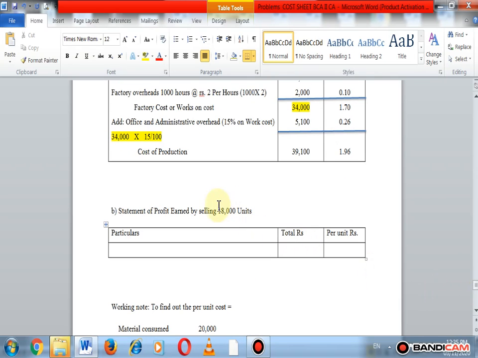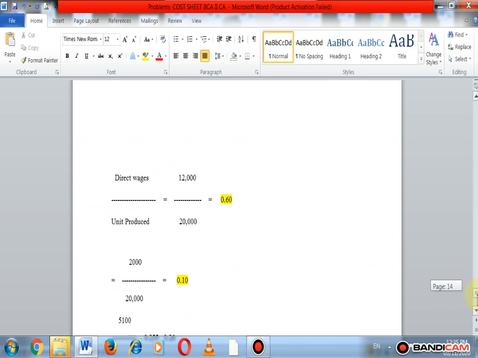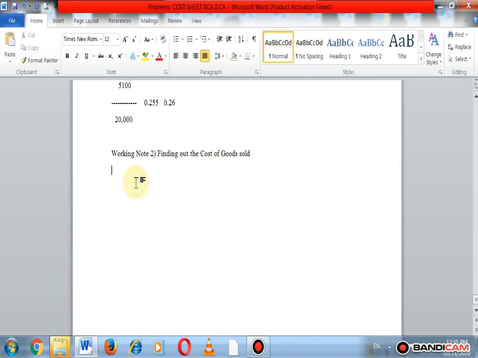Now to find out the cost of goods sold: for producing 20,000 units we incurred the expenses, that is 39,100. So for 18,000, how many expenses are incurred?